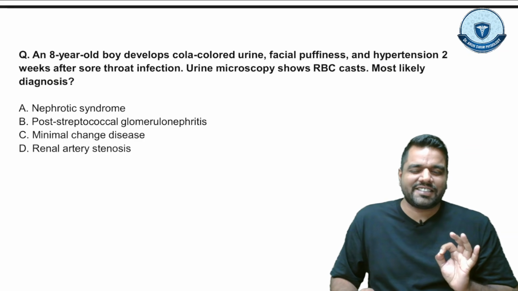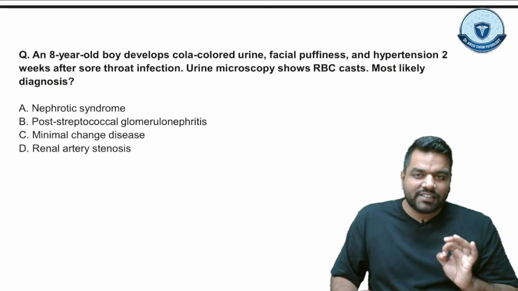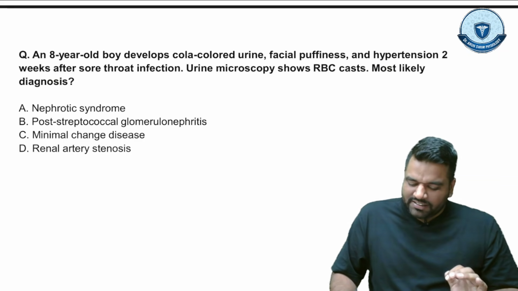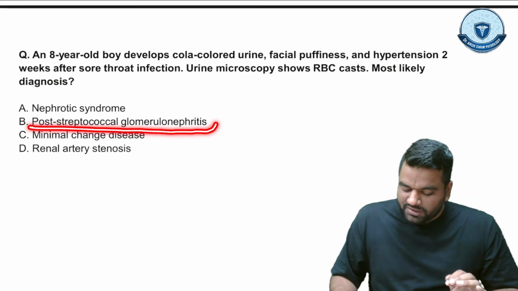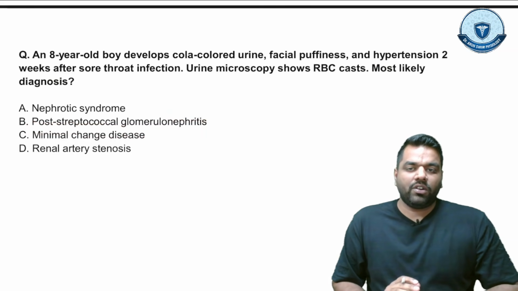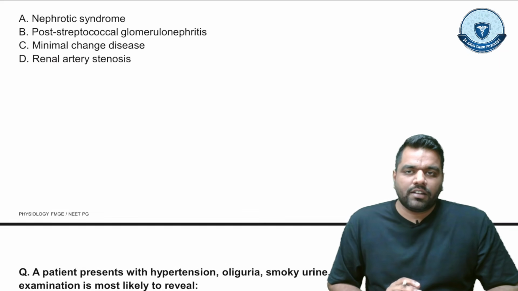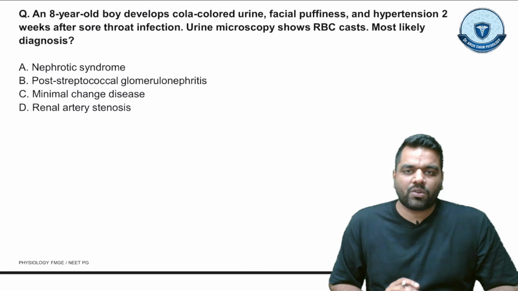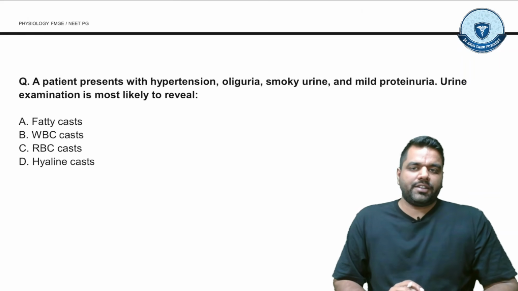Guys, this is not nephrotic syndrome. You can say that this is post-streptococcal glomerulonephritis. This is your nephritic syndrome, right? So this is post-streptococcal glomerulonephritis or the nephritic syndrome.